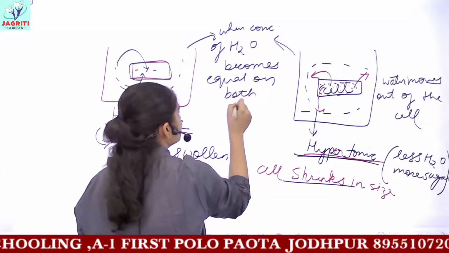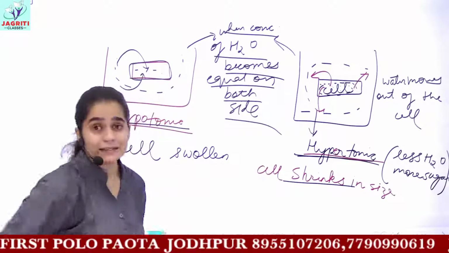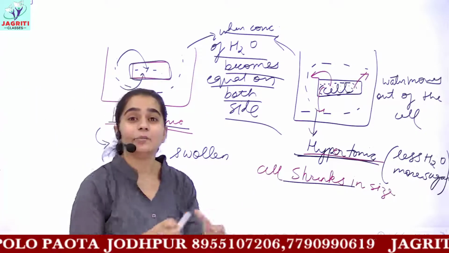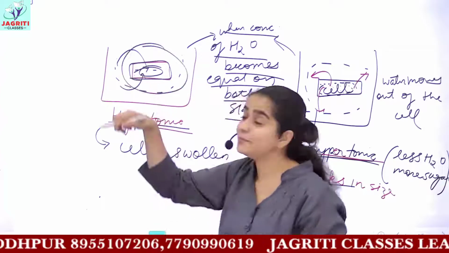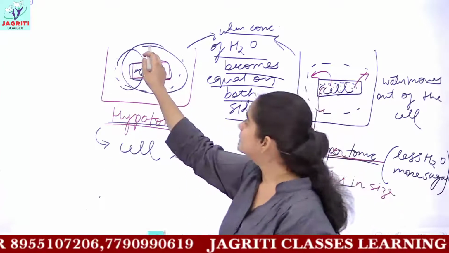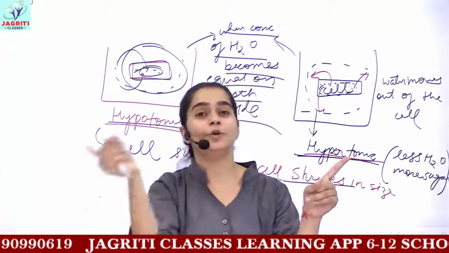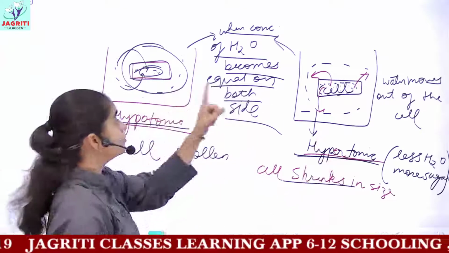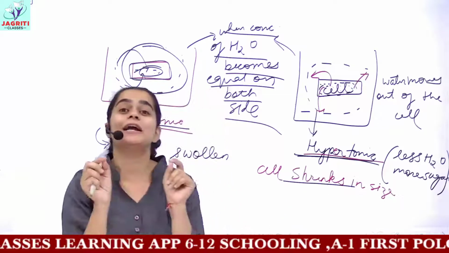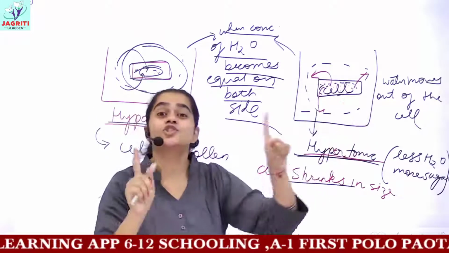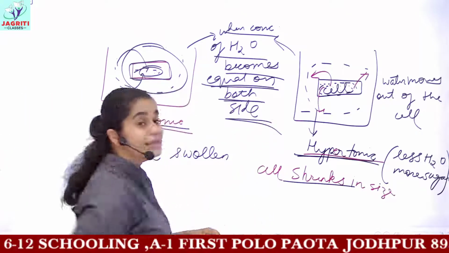This is a very important concept which you should easily understand: the movement would continue until the concentration of fluid inside and outside the cell becomes equal. But once the concentration inside the cell and outside the cell becomes equal, the movement of water would stop. So the movement of water continues till both sides get equal concentration.